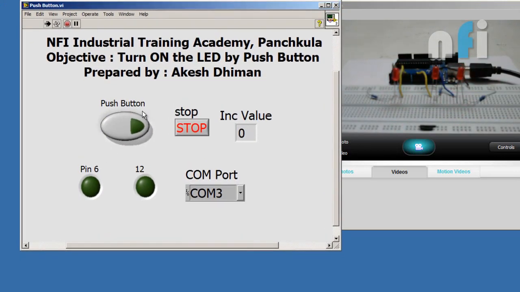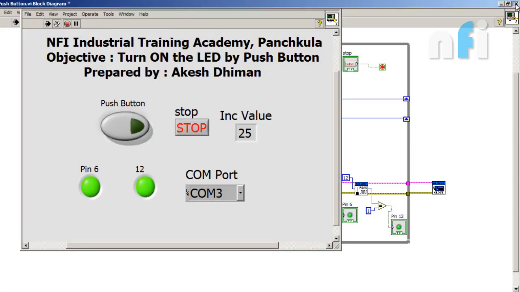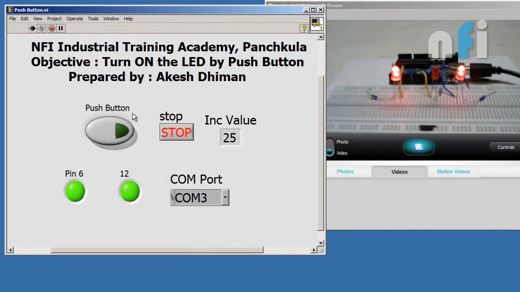If you press this button, the LED is turned on, off. Okay, that's it. This is your increment value, which will increment and so on until we press this stop button. Now the sole operation is done by this remainder and quotient function, because this function is returning us only two values, either 0 or 1. Alright, so that was it. Now let's do our next exercise.